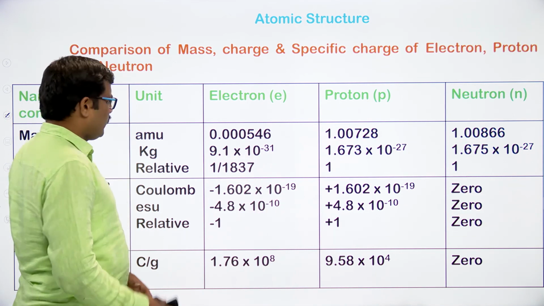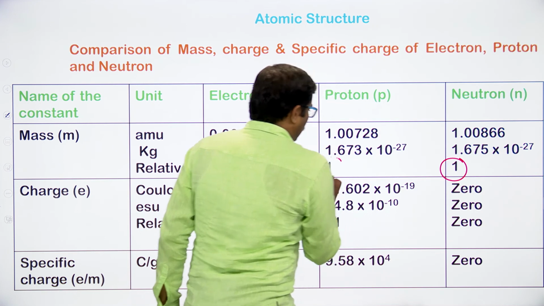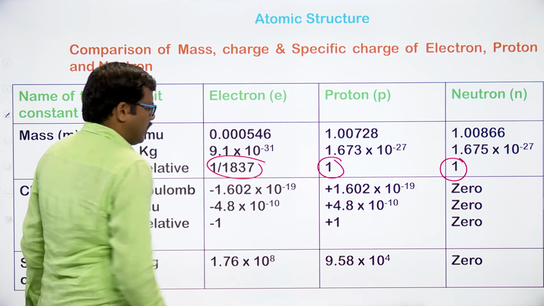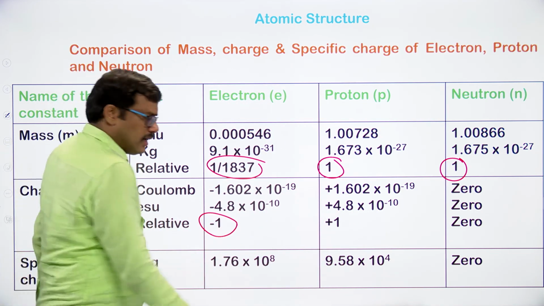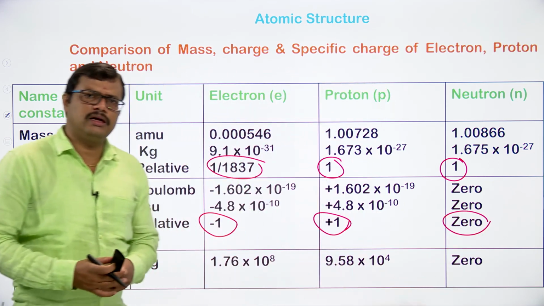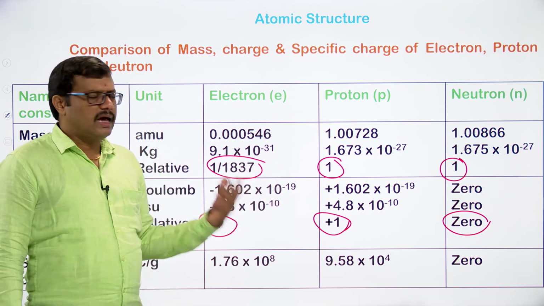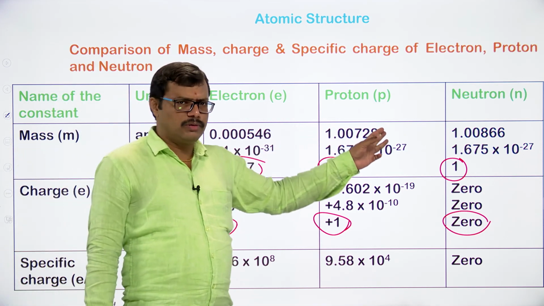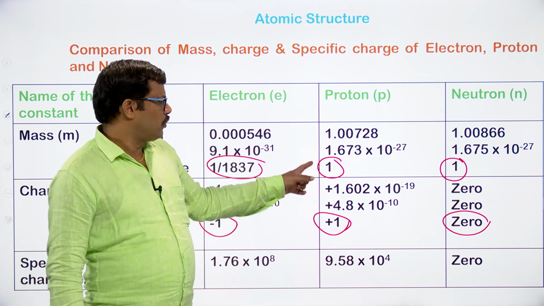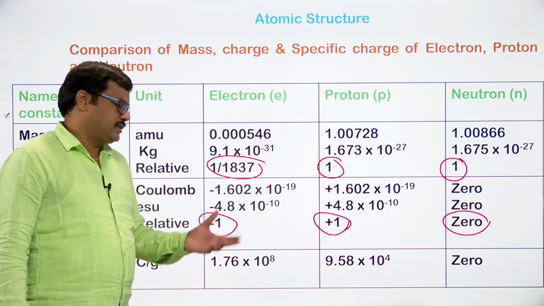Most of the time for our calculation purposes we are going to look at the relative masses and relative charges, so that we can easily do the calculation. We cannot take all these decimal digits after the decimal point. If you take the relative value, based on that we can easily go for calculation.